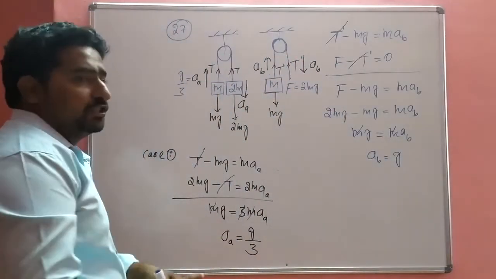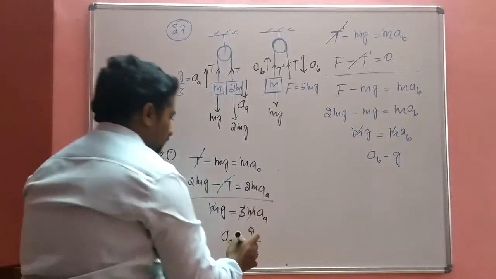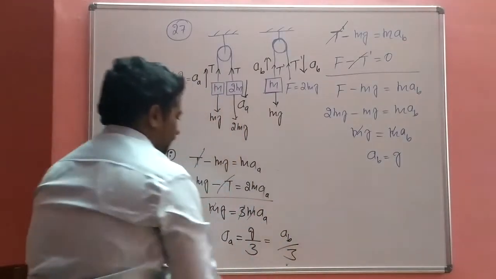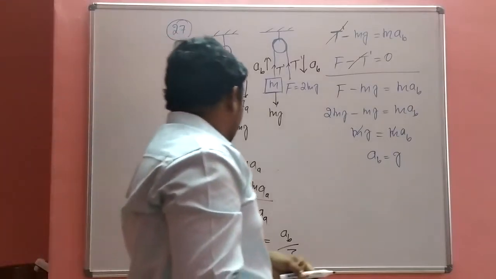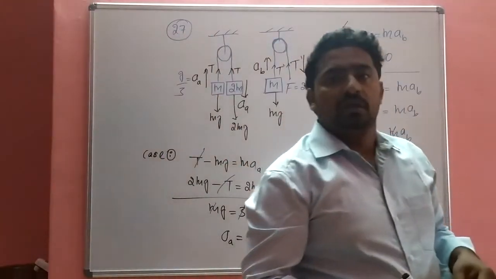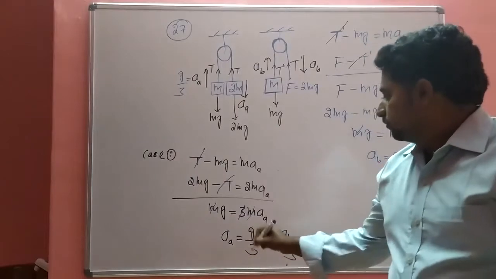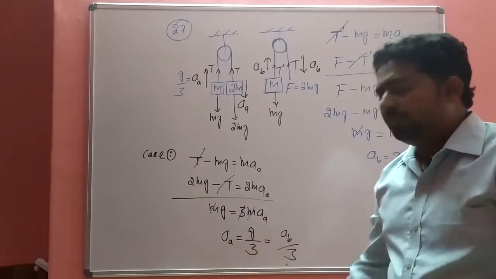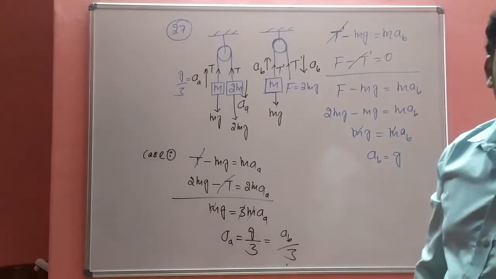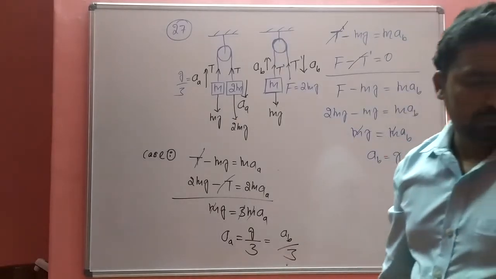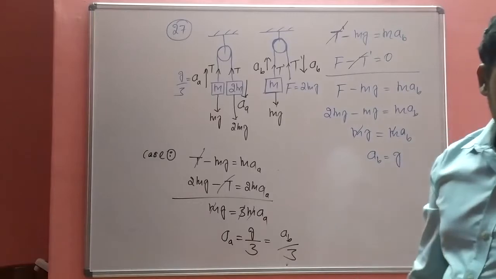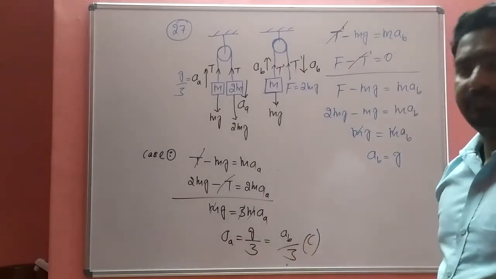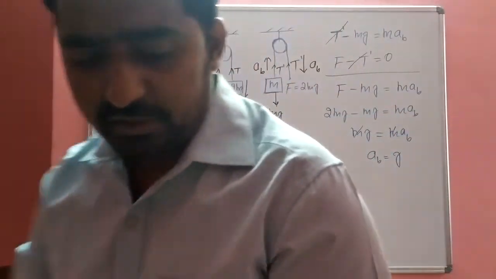Instead of g I put the value AB, that is AB by 3. So look up the option in the PDF file. Here AA is equal to AB by 3, so the correct answer for this problem is option C. Shall we move to the next question.